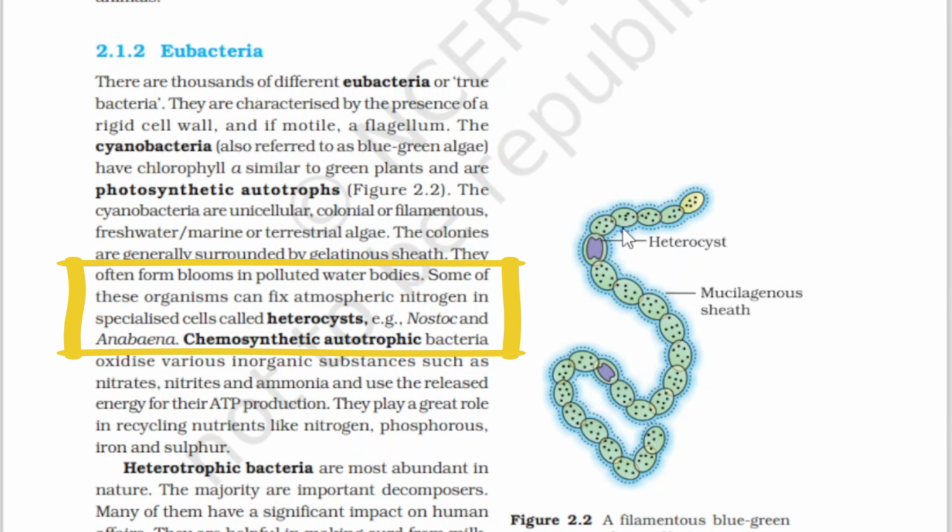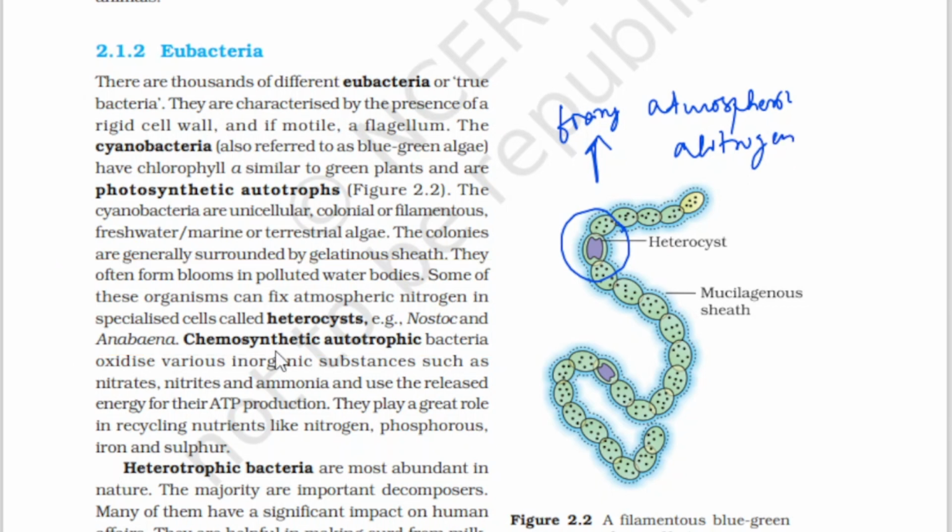Here in the drawing it is mentioned. This is the heterocyst where they fix atmospheric nitrogen. Chemosynthetic autotrophic bacteria oxidize various inorganic substances such as nitrates, nitrites, ammonia, and use the released energy for their ATP production.